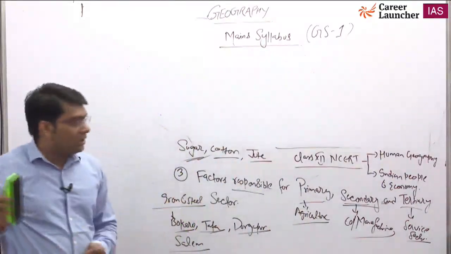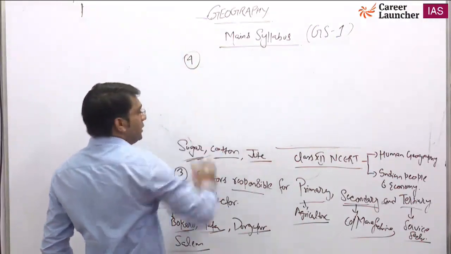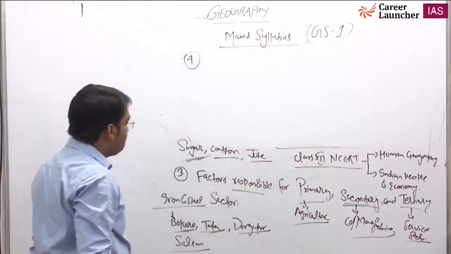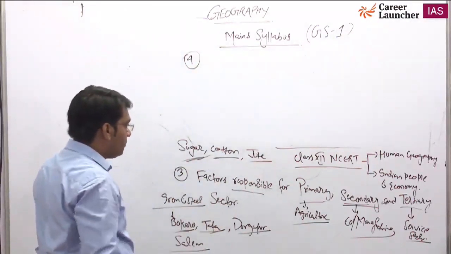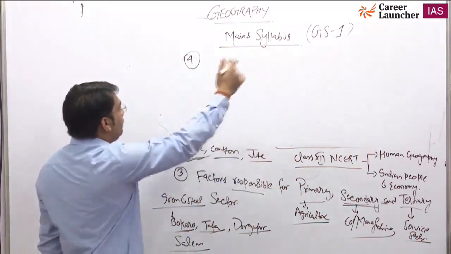Now this is the third statement, and the fourth given in the main syllabus. This is the factor responsible, and important geophysical phenomena.